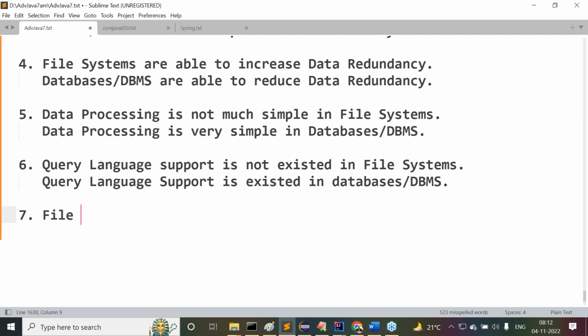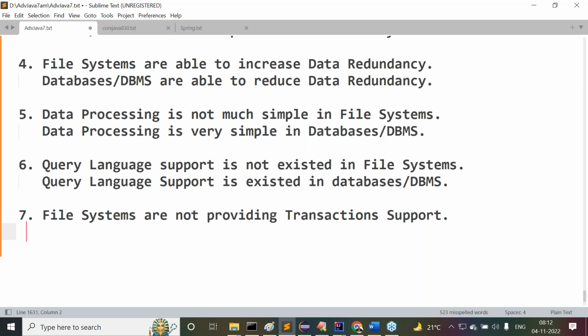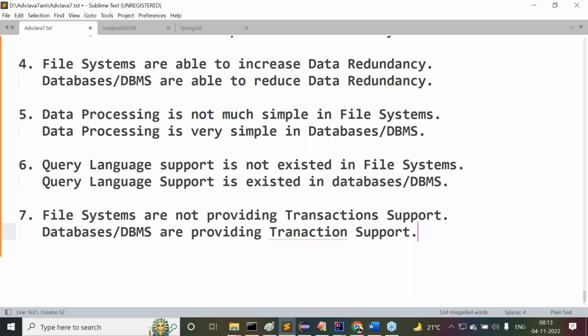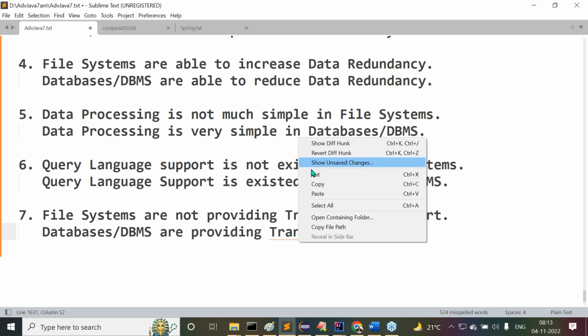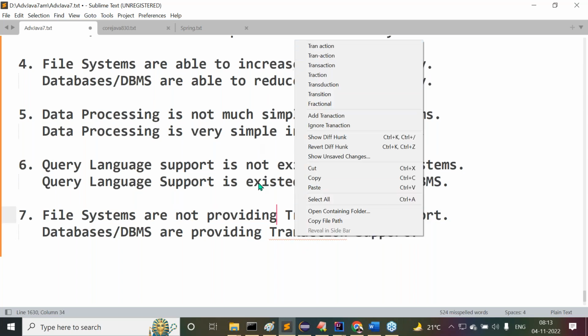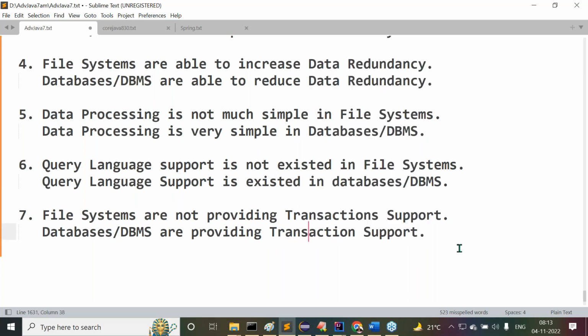Now try to understand this clearly. File systems are not providing transaction support, whereas databases or database management systems are providing transaction support. Guys, observe carefully what I'm telling you now. Like this, we are able to have so many examples. We can understand so many differences here, but only the required differences I've written here.